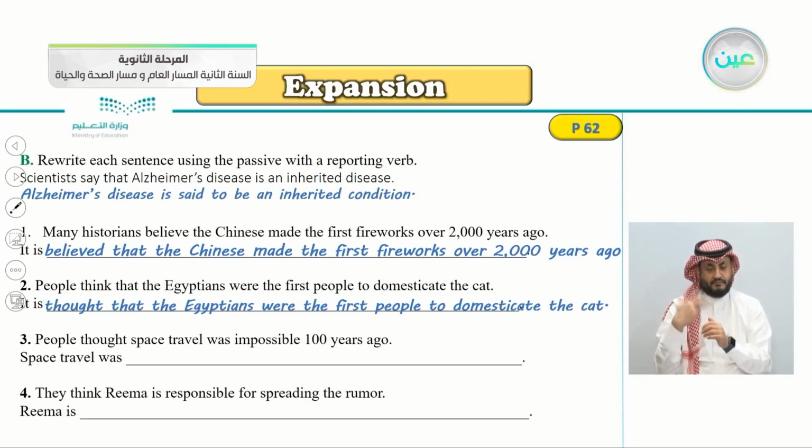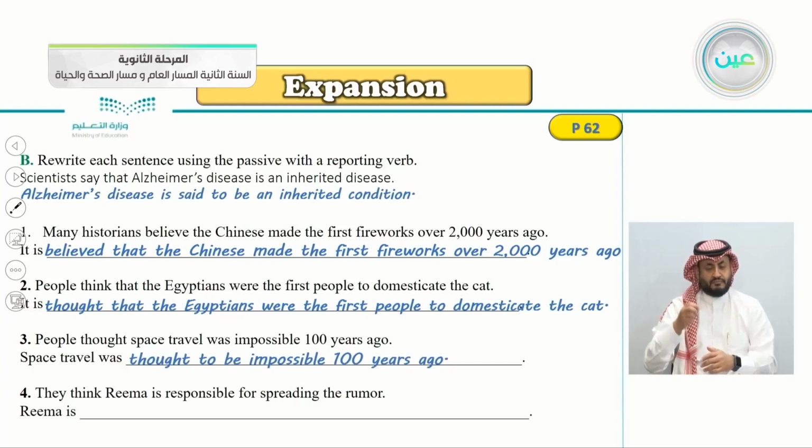Number 3, people thought space travel was impossible 100 years ago. So, let's see the correct answer here, space travel was thought to be impossible 100 years ago.